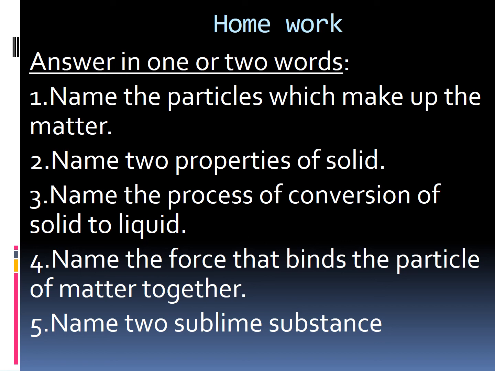Okay children, and then the second one, name 2 properties of solid. We have learned the properties of solid, is it? It has definite shape, definite mass, likewise. You should write any 2 properties. And then the third one, name the process of conversion of solid to liquid. Write only the answer. Children, you should write the question and then write the single word answer.